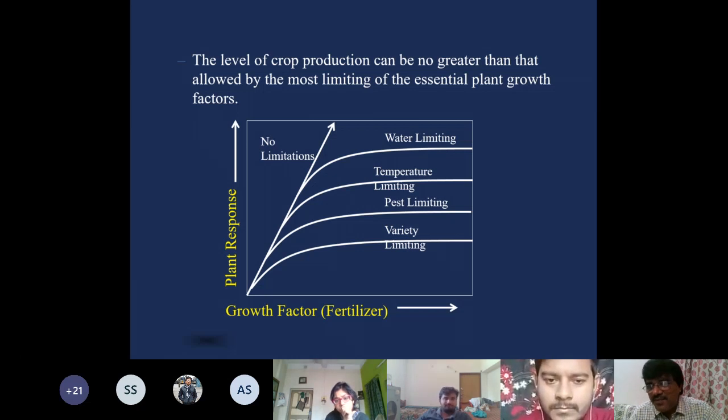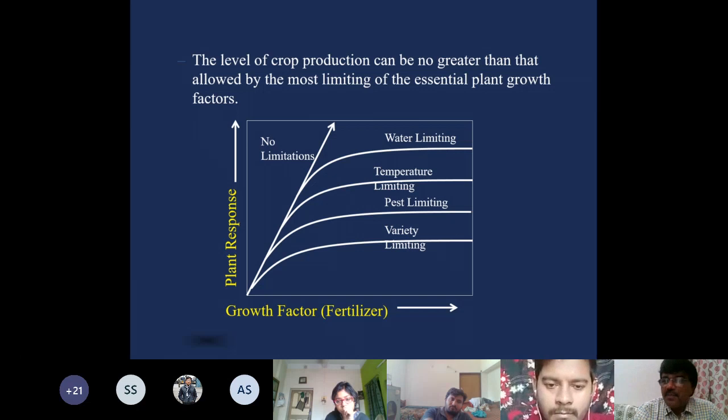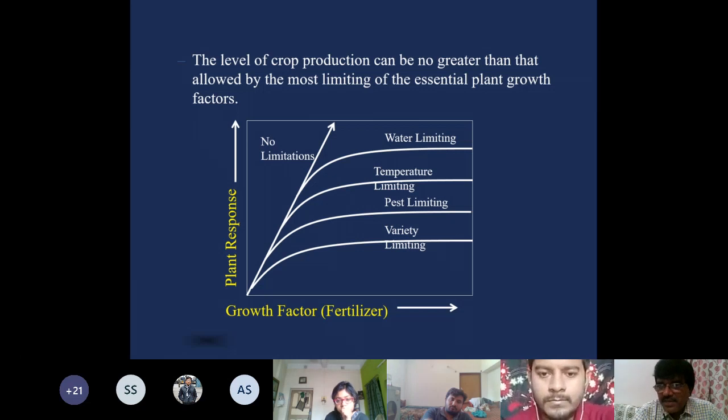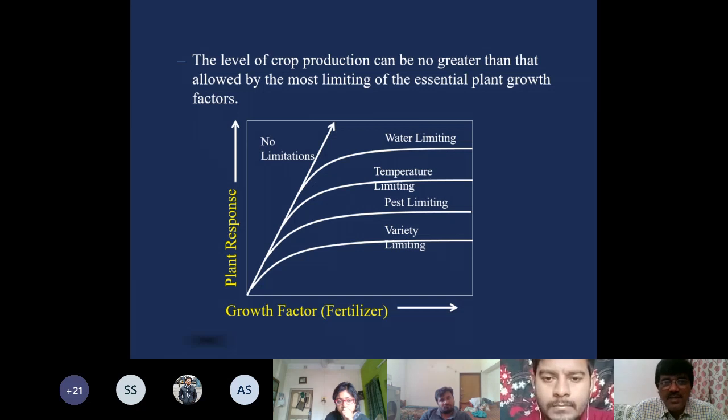In certain conditions, variety may be limiting. You got a poor variety. You overcome the problem, you get a new variety, a high yielding variety. Then pest may be another problem. Then pest may come. You overcome this one also. Then your temperature may become a limitation. You can overcome this also. Then water may be limiting. So it will go on in the crop production system. You have a variety of factors that affect the growth. But the factor which is present in minimum, least, will determine the utility of the others.